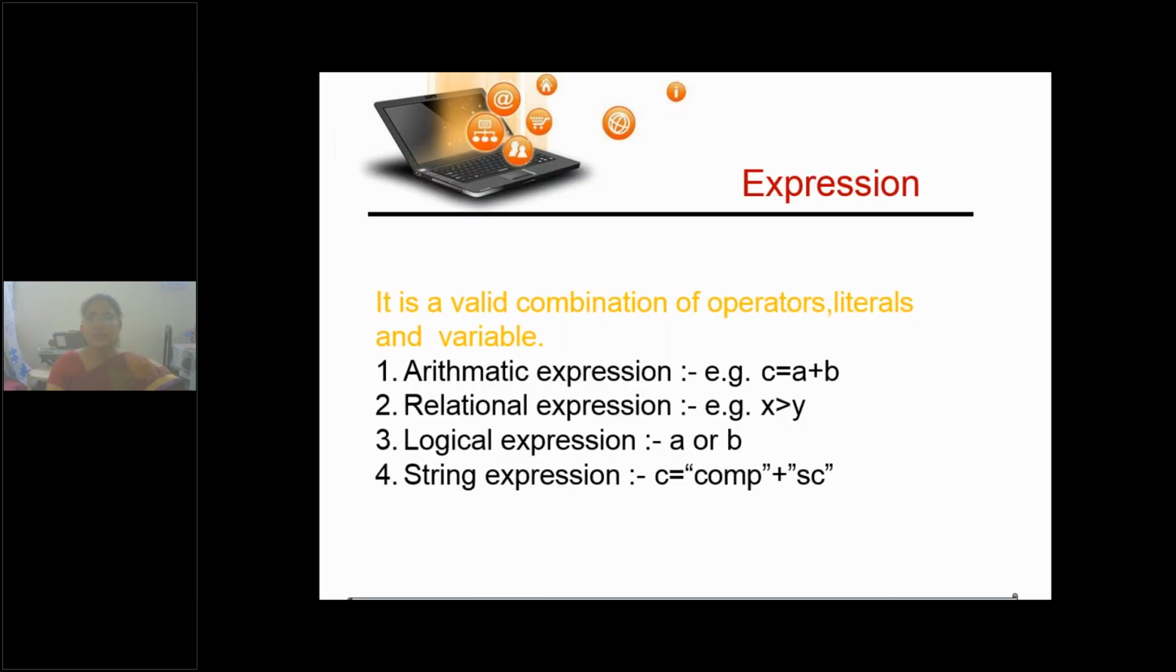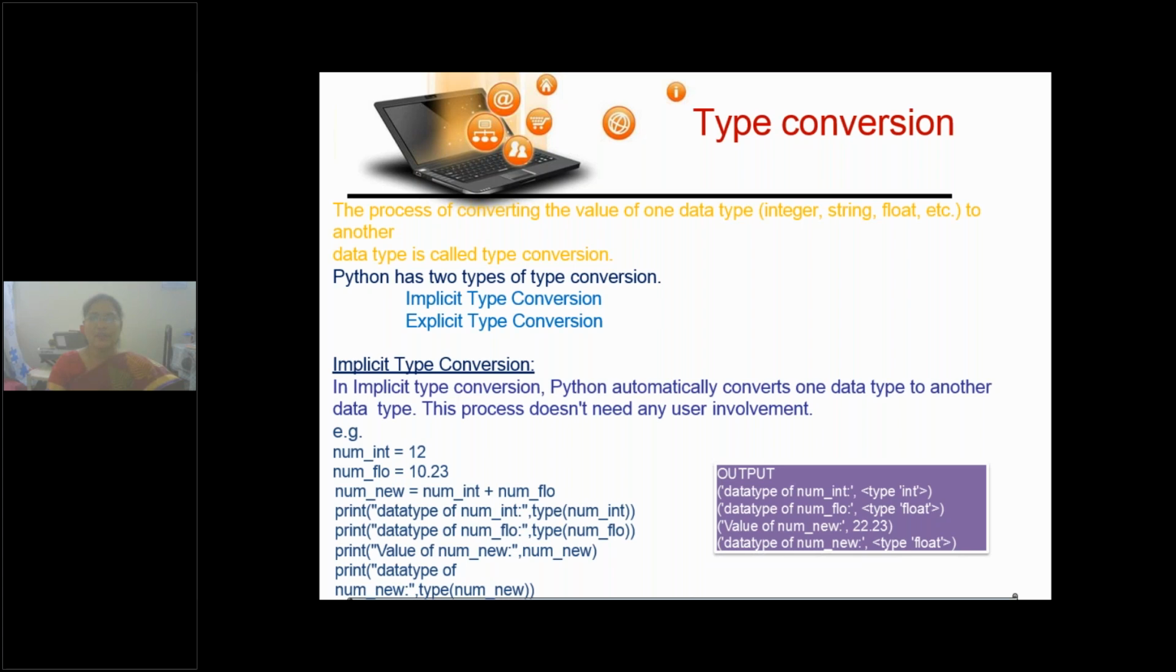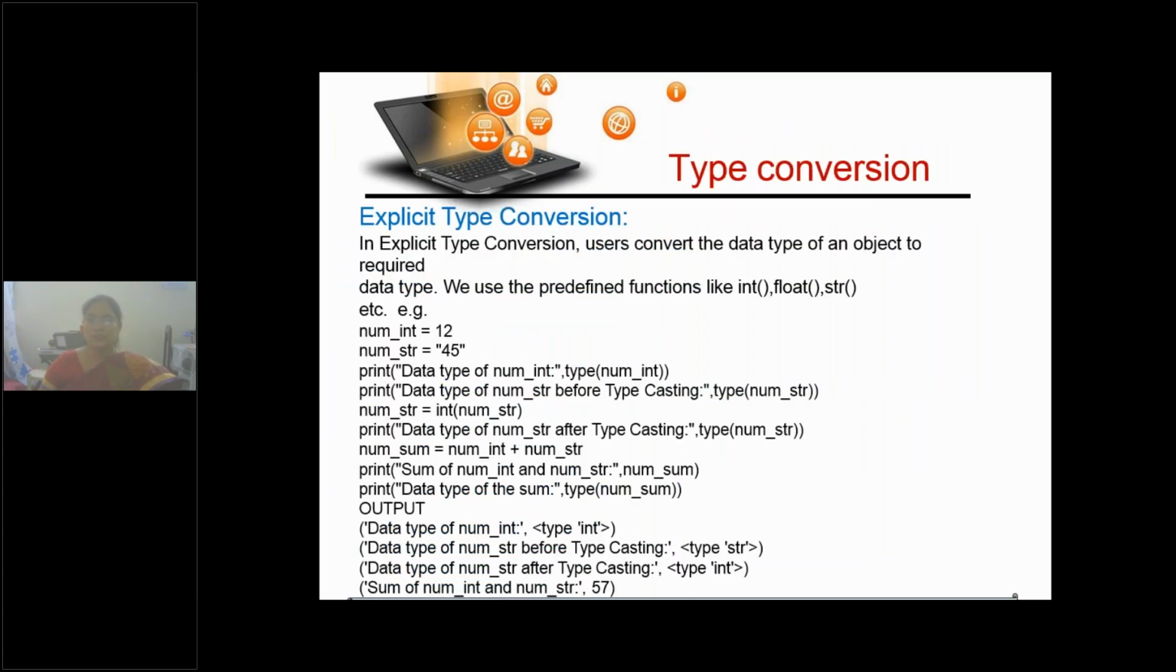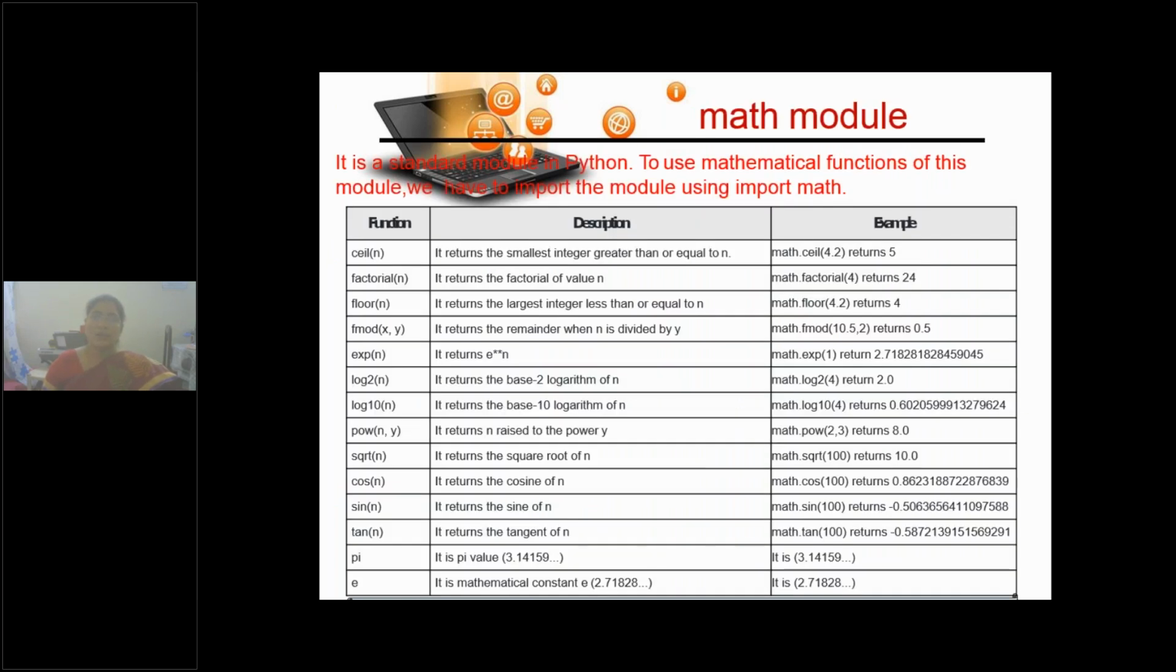Clear? So an expression is a valid combination of operators, literals and variables: arithmetic expressions, relational expressions, logical expressions, string expressions. We have implicit type conversion, that is automatic, as we discussed just a few slides back, converting into integer, converting into floating point. If the result is coming automatically, then it is implicit type conversion. If you are using a function to convert, it is explicit type conversion. Clear? And some more mathematical functions are here.